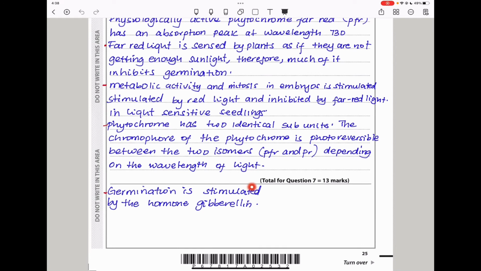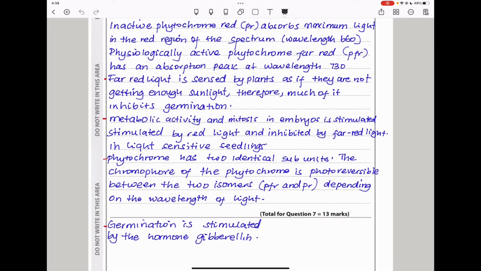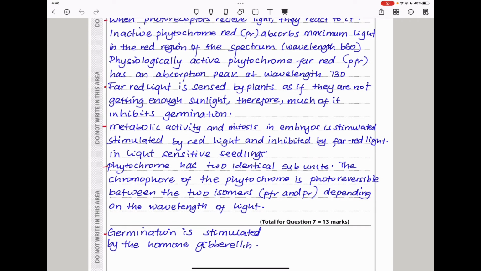So germination is stimulated by the hormone gibberellin. This is some added information. And you remember these phytochromes are going to cause production of some of the hormones, and the hormones are going to cause growth as well as germination. So this brings us to the end of question 7. Let's continue to question 8.